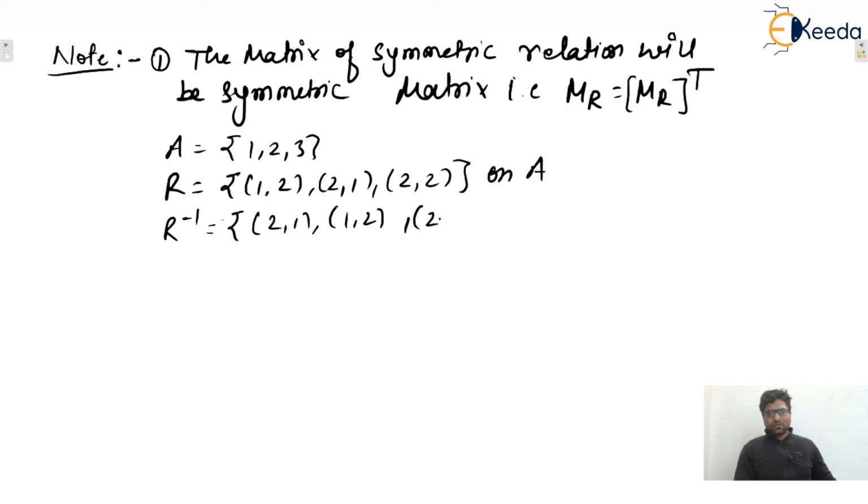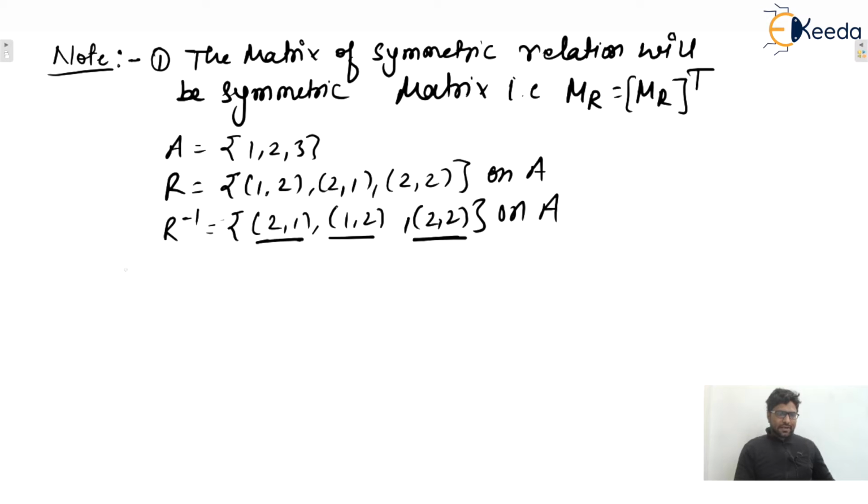Yes, this one is also symmetric. You can see easily, here (2, 1) is present, so (1, 2) is also present, and (2, 2) is a self loop, there won't be any problem because x equals y, isn't it? So we can say that if R is symmetric, then R inverse also is symmetric, and if R inverse is symmetric, then R is also symmetric.